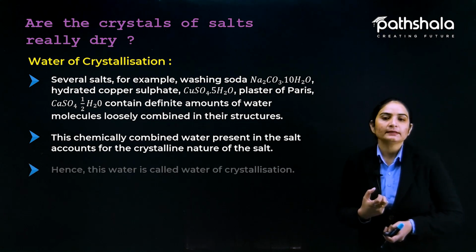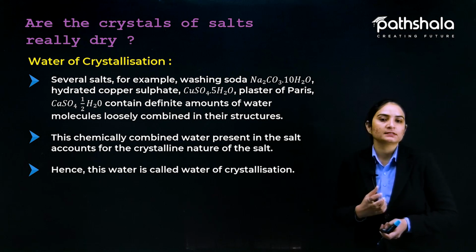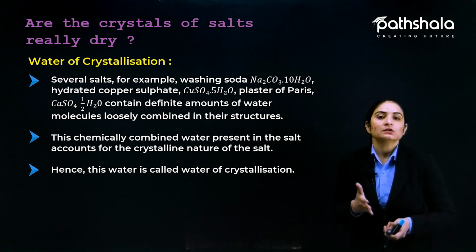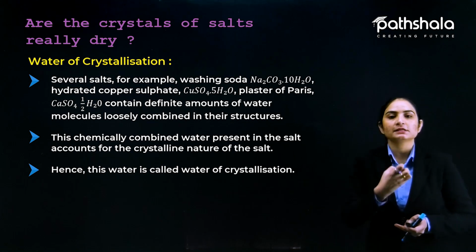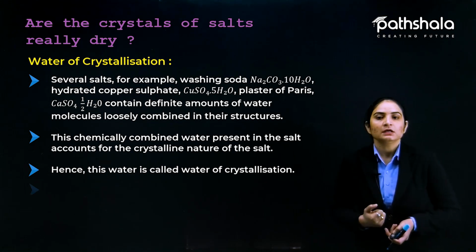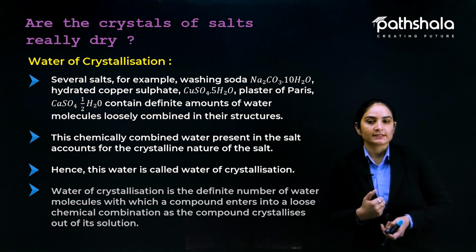Hence this water is called water of crystallization. It is the water required for making the crystal of the salt, and that's why it is called water of crystallization.